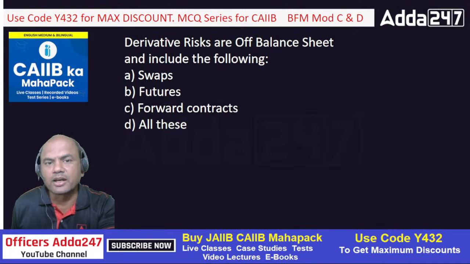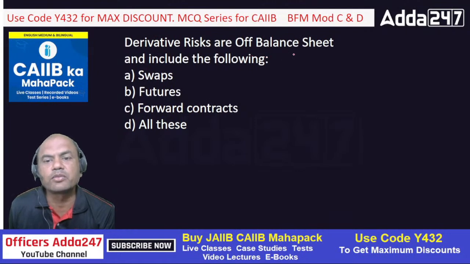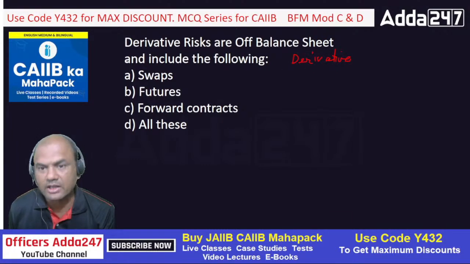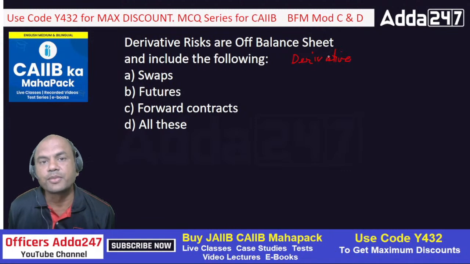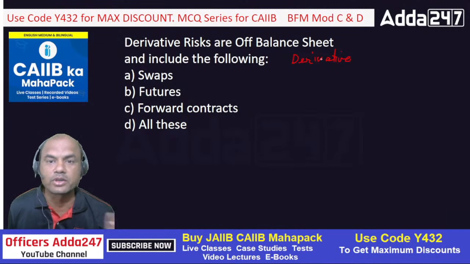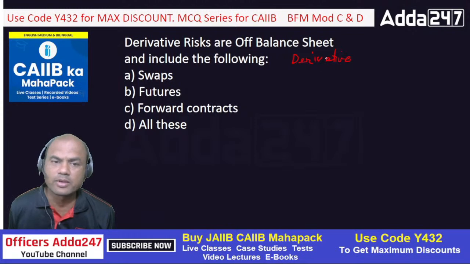So firstly understand what you mean by the word derivative. Let me write it over here. Derivative means what? Derivative means it is derived from something. It doesn't have its own existence. Derivative is derived from a commodity. Like we have a derivative of Nifty. We have options of Nifty, futures of Nifty. That is the derivative of Nifty. We have a derivative of gold. We have a derivative of these bonds, right? So based on any commodity which is fluctuating, there can be a derivative.